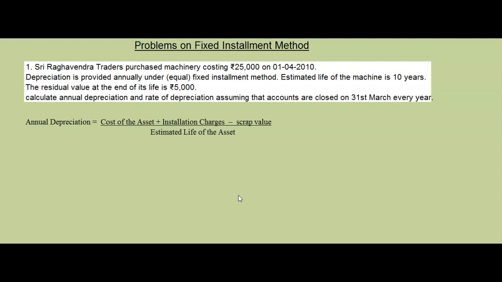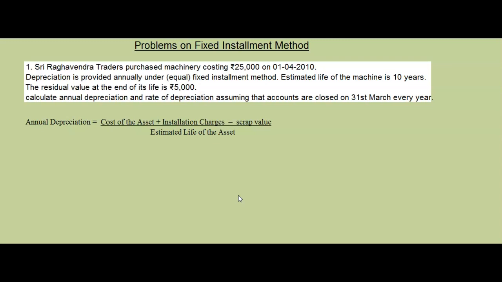Cost of the asset includes the invoice price plus all the expenses paid to put the asset in working condition, for example freight, erection charges or installation charges.